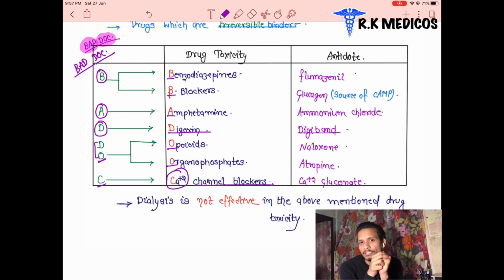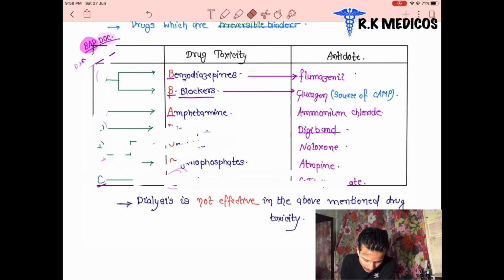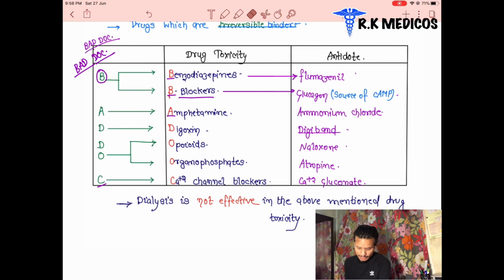So what can we use? We can use antidotes for the treatment. For benzodiazepines we use flumazenil. Flumazenil is the drug we give when the patient has toxicity of the benzodiazepines. Next, when any patient has toxicity of the beta blockers, we give glucagon. Why is glucagon given when the patient has beta blocker toxicity? We discuss this in the antiarrhythmic drugs, but for now we have to memorize glucagon as the antidote for beta blockers.